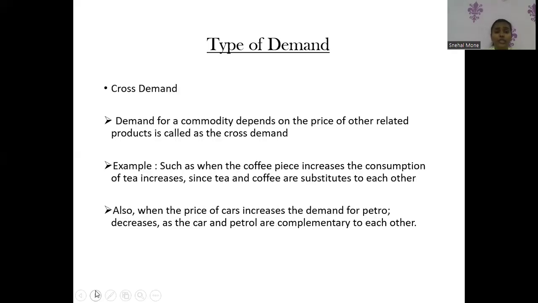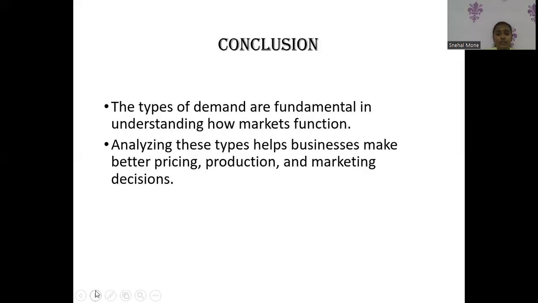Next is cross demand. When the demand for a commodity depends on the price of other related products, it is called cross demand. For example, when the coffee price increases, the consumption of tea increases, since tea and coffee are substitutes for each other. Also, when the price of cars increases, the demand for petrol decreases, as cars and petrol are complementary to each other.